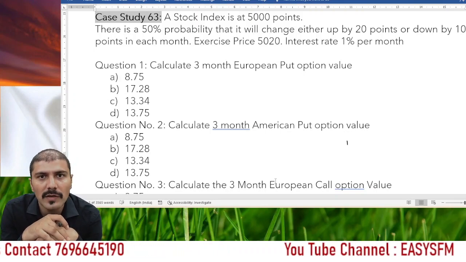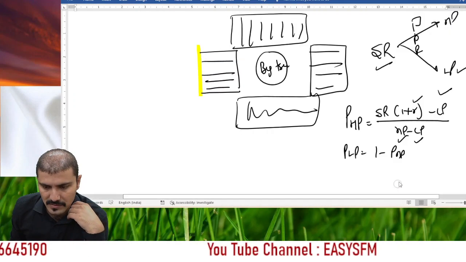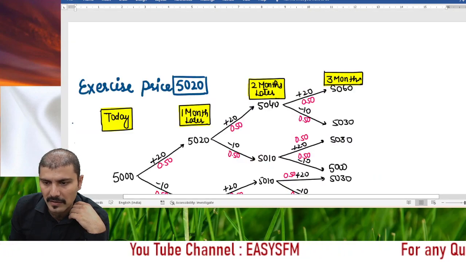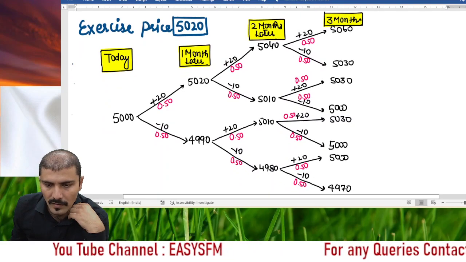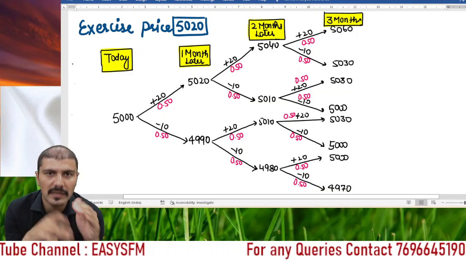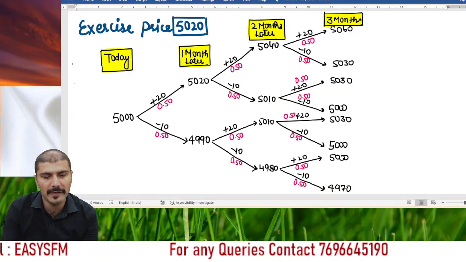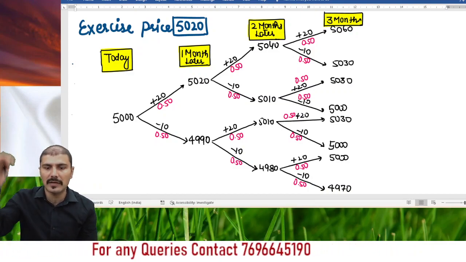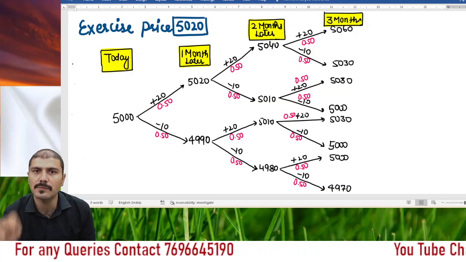So in that situation, what you generally do is make this kind of chart. Now let's try to solve this. If you need time to make this kind of diagram, just pause this video here and draw what the prices can be. Today it is 5,000, it can go up by 20 points, it can go down by 10 points, with 50-50 probability written. What can the price be after 1 month, then after the 2nd month, then after the 3rd month, right? So this diagram, just pause the video.